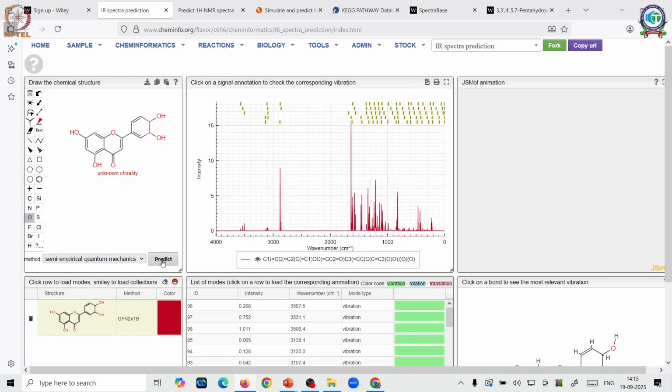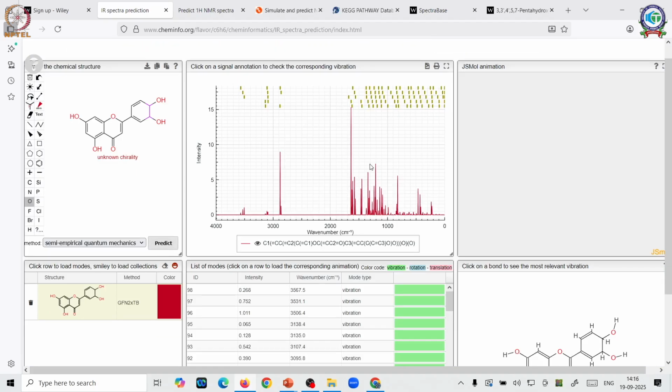So definitely it has come up with a spectrum. You can see again a fingerprint region as well as the hydroxyl region, but rather than a proper band, which appeared in the previous software which gave you as natural a spectra as possible, instead of bands here you will observe discrete lines. That is the difference here.